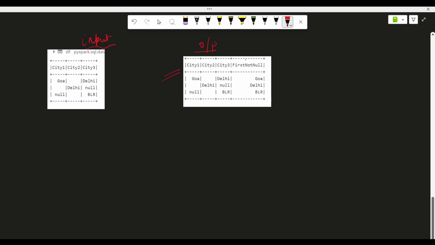The difference, as you can see, is that we basically want the first not null value. In the first row, the first not null value is Goa. In the second row, the first not null value is Delhi, and in the third row, the first not null value is Bangalore. So how are we going to do it?